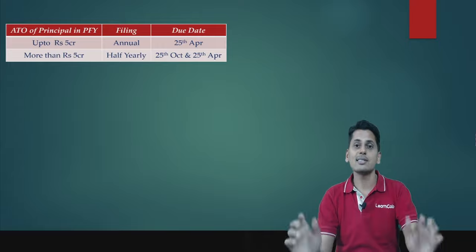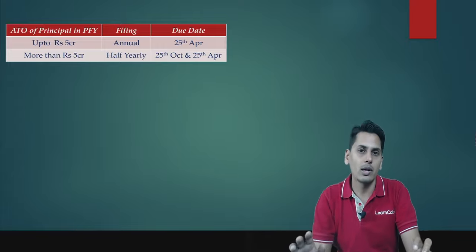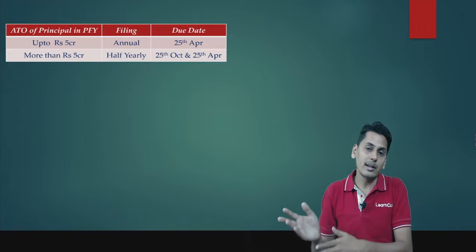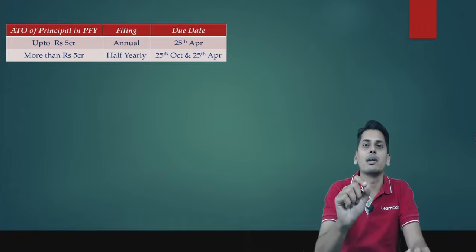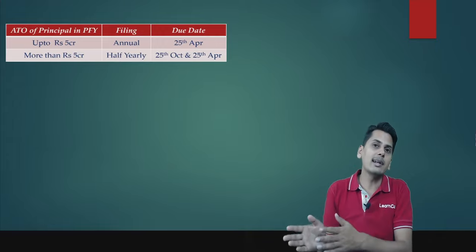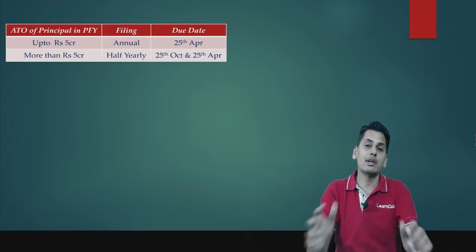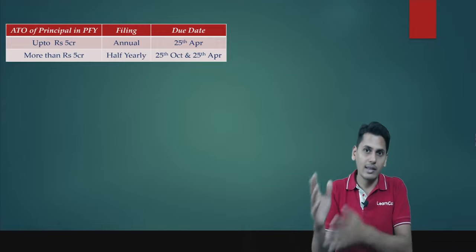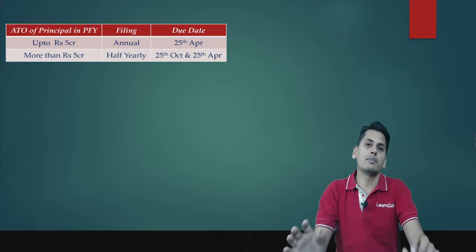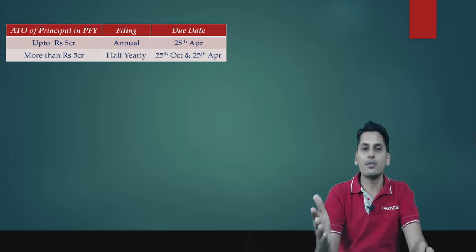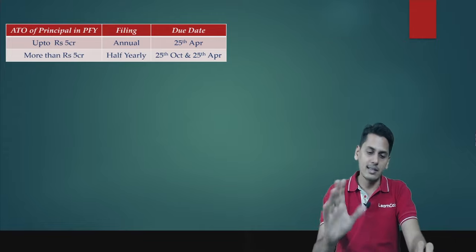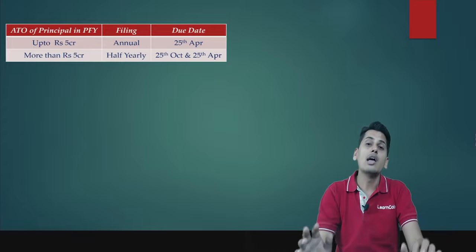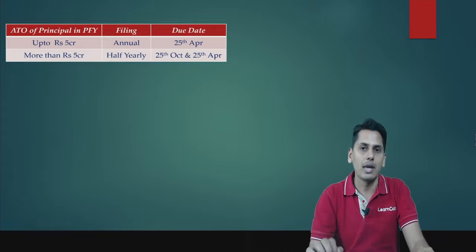So friends, the changes: prior to amendment, ITC 04 used to be a quarterly return. Post amendment, the frequency and the due date depend on the turnover of the principal. If the aggregate turnover of the principal in the preceding financial year was up to 5 crore rupees, then it is an annual return. Due date is 25th of April following the end of the financial year. If the turnover of the principal is more than 5 crore rupees, it is a half yearly ITC 04. The due date for the first half is 25th of October. For the second half, it is 25th of April.